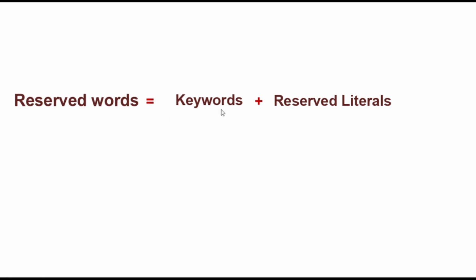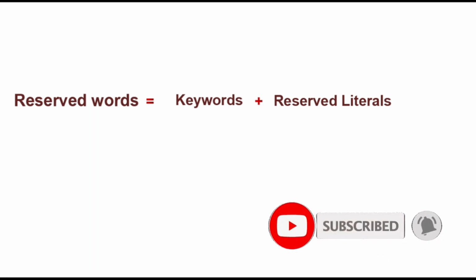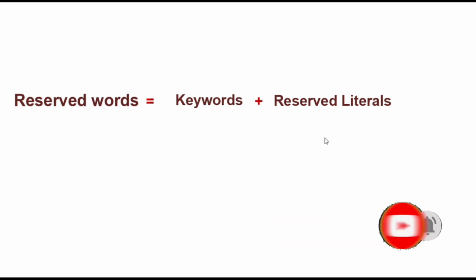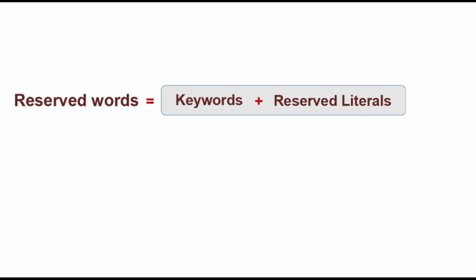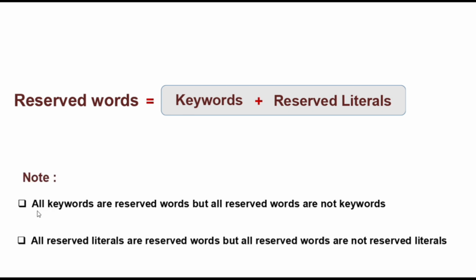So we can say that all keywords and all reserved literals in Java are reserved words. Those reserved words which represent some functionality are called keywords, like integer, float, boolean, double, character, right? And those reserved words which represent some values are called reserved literal, like true, false, null. So it's clear that keywords and reserved literals come under reserved words. So in simple words we can say all keywords are reserved words, but all reserved words are not keywords. Same, all reserved literals are reserved words, but all reserved words are not reserved literals.